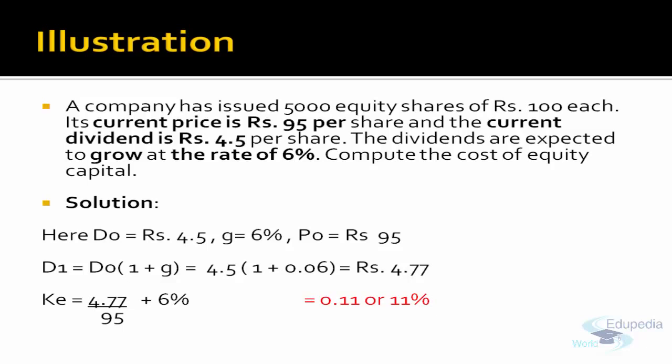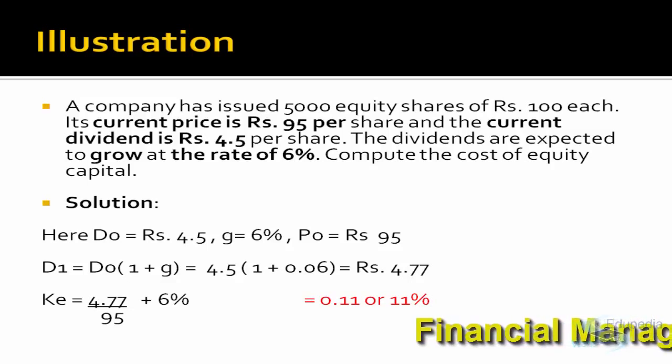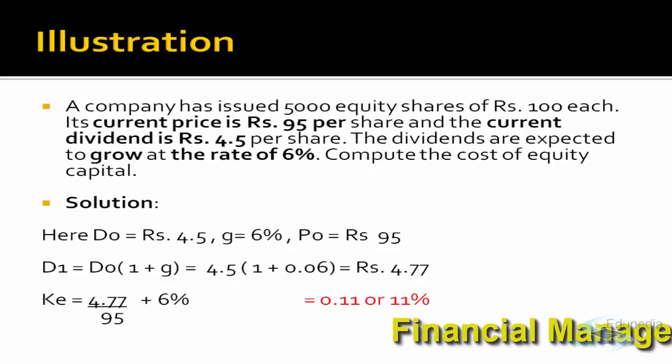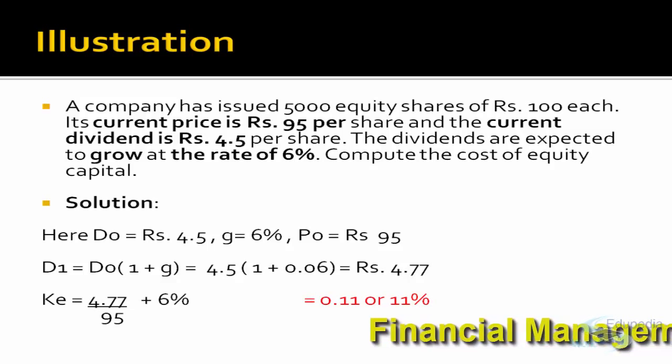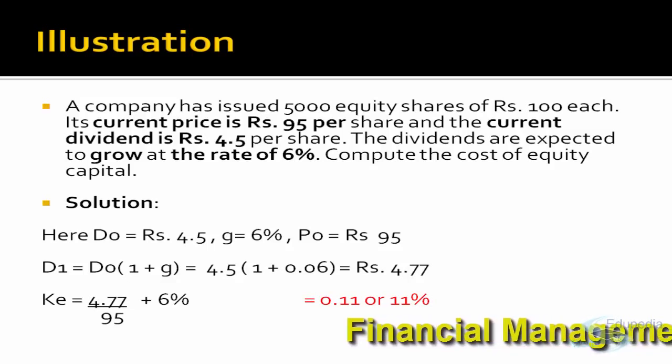Now 4.77 by 95 is an amount in rupees, plus 6% which is a percentage. Can you add an amount with a percentage? No, you can never add a kilo with a liter. Correct? So we have to convert this amount into percentage form first to compute the cost of equity, so that we can add it to the growth percentage. So 4.77 divided by 95 multiplied by 100 will convert this amount into a percentage, that is 5%, plus 6% growth rate. So the cost of equity is 11%.